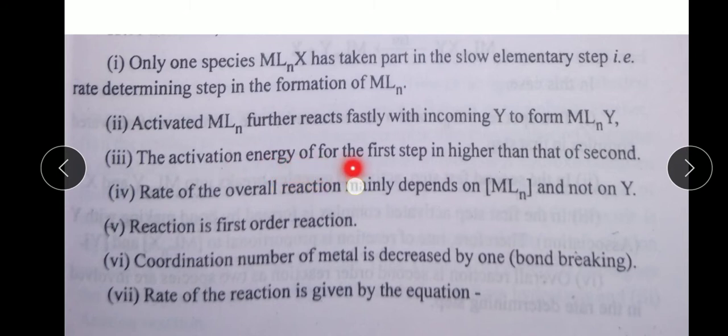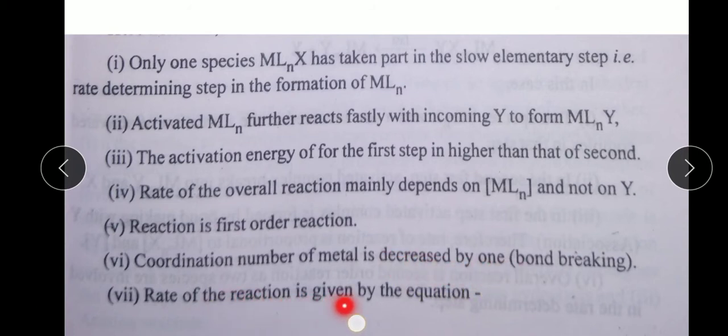The activation energy for the first step is higher than that of the second. The rate of the overall reaction mainly depends on MLn-X and not on Y. The reaction is first order. The coordination number of the metal is decreased by 1.